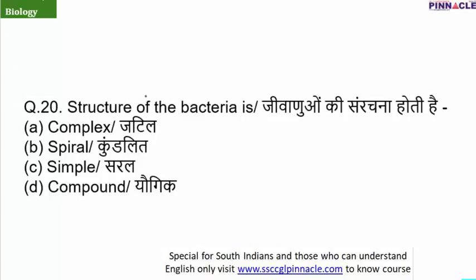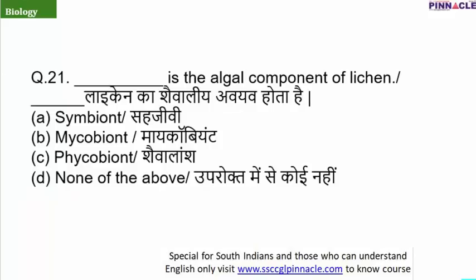Question number 20 is, the structure of bacteria is. Bacteria again is a prokaryotic organism, and they are way simpler than eukaryotic organisms. So for sure the structure is simple. So the correct answer is option C. Question number 21 is, dash is the algal component of lichen. The fungal component was mycobiont and the algal is phycobiont. The correct answer is option C.